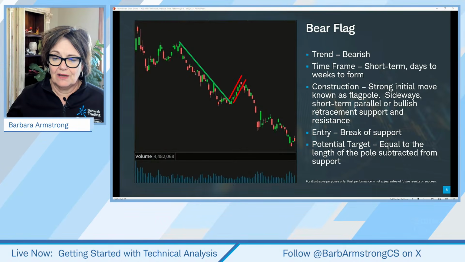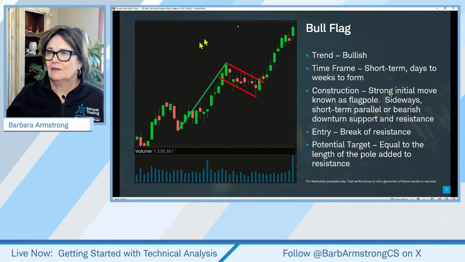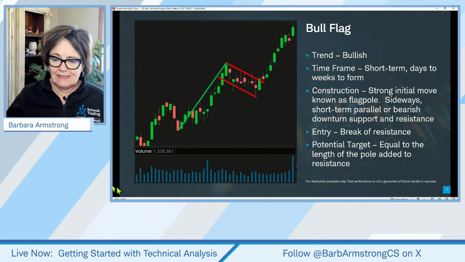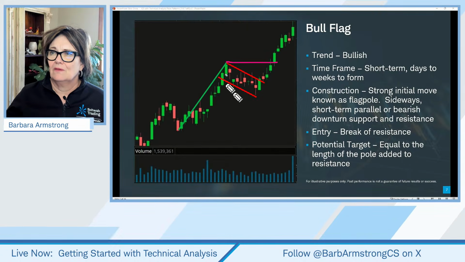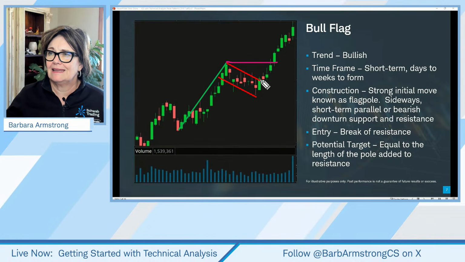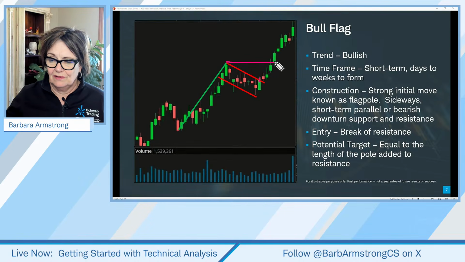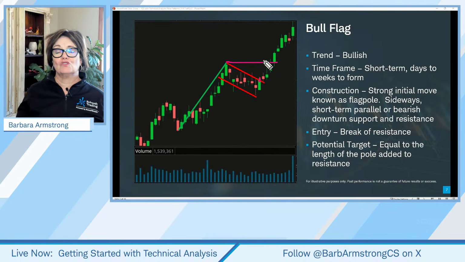And, you know, so if we come back up here, and if we were to do a swing target as opposed to the flagpole target, we just draw a line across there and say, okay, if I'm getting in on this day here, I'm not looking for a big move. I'm just looking for it to go up to the previous high. So a very short-term target.